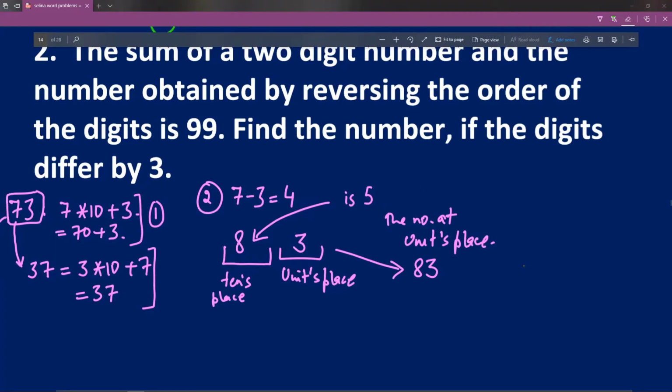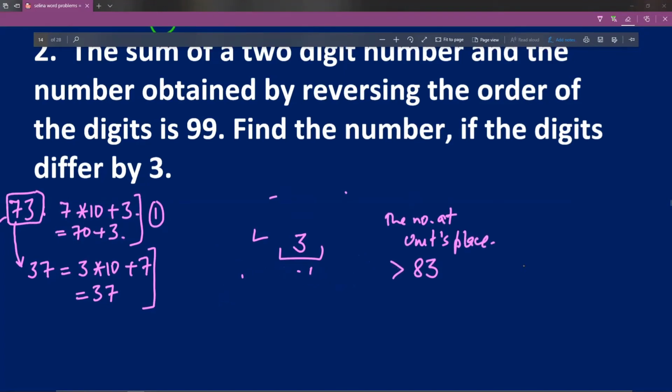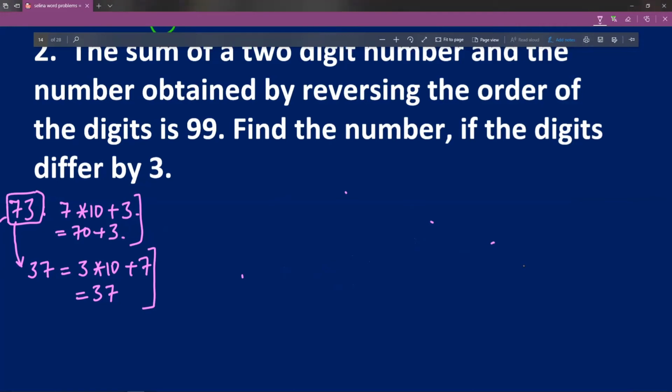The important thing to remember in all these problems, because in this exercise there will be some other problems also which are like this, where they say that there is a 2-digit number. Whenever you see a problem which says that there is a 2-digit number, always remember that a 2-digit number can be written in this form. 73 can be written as 7 into 10 plus 3.